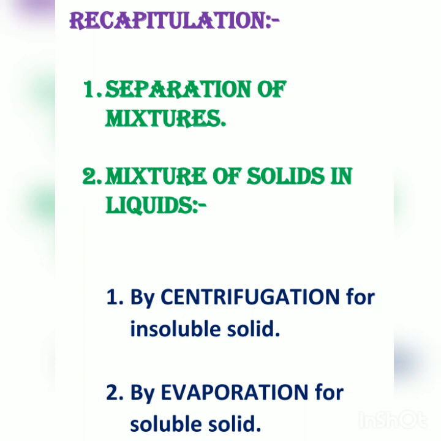The next method we discussed is evaporation, and this technique is utilized when the solid substance is completely dissolved in the liquid. Here, the dissolved substance is left as a solid residue when all the water has evaporated.